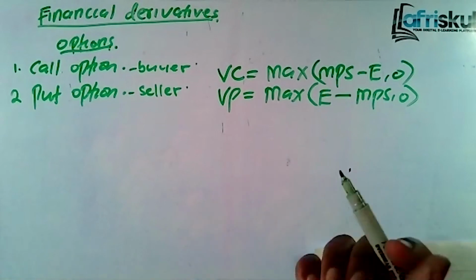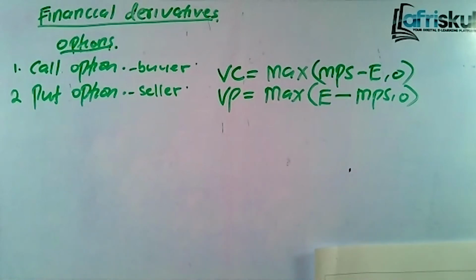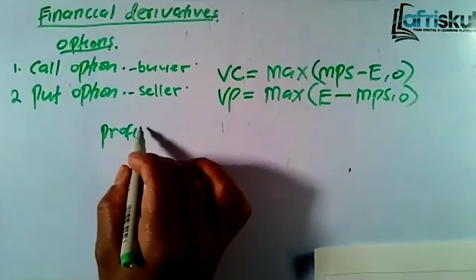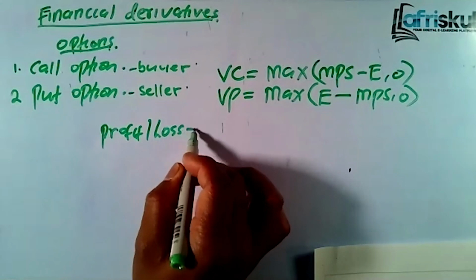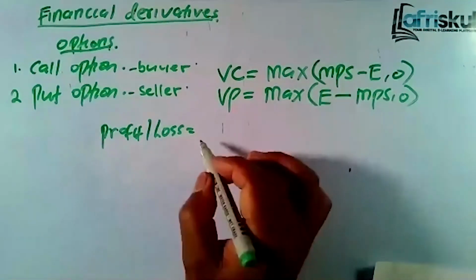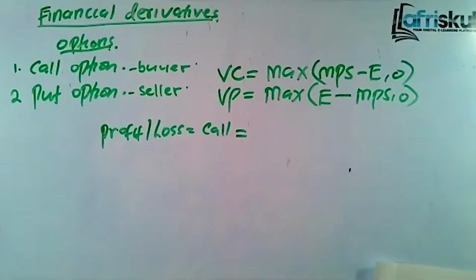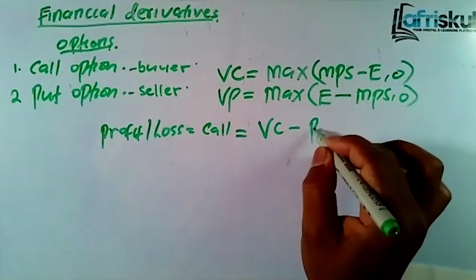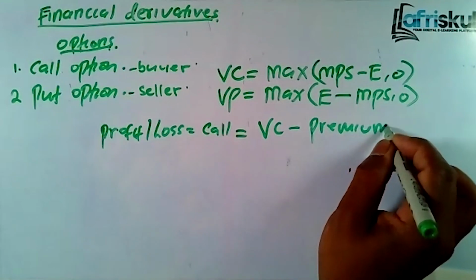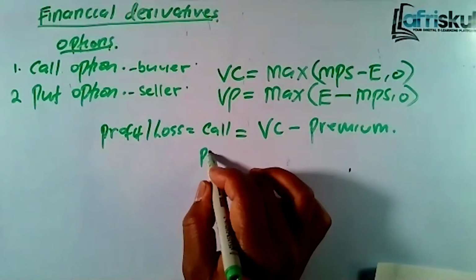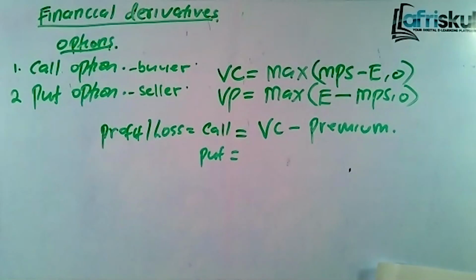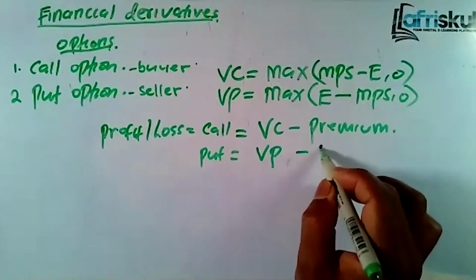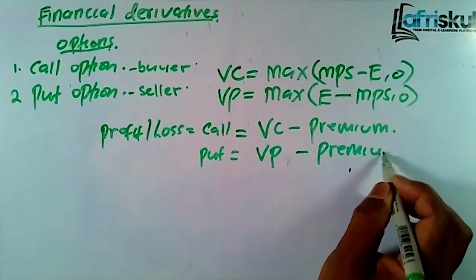Then, when you are selling or when you are buying, how do you determine the profit or the loss? This is how we get the profit or loss. Profit or loss when you're exercising. In case it's a call, for the call option, this is what you'll do. You'll take the value of the call minus premium. In case it's a put option, how do you get the profit or loss? In this case, you take the value of the put minus the premium.